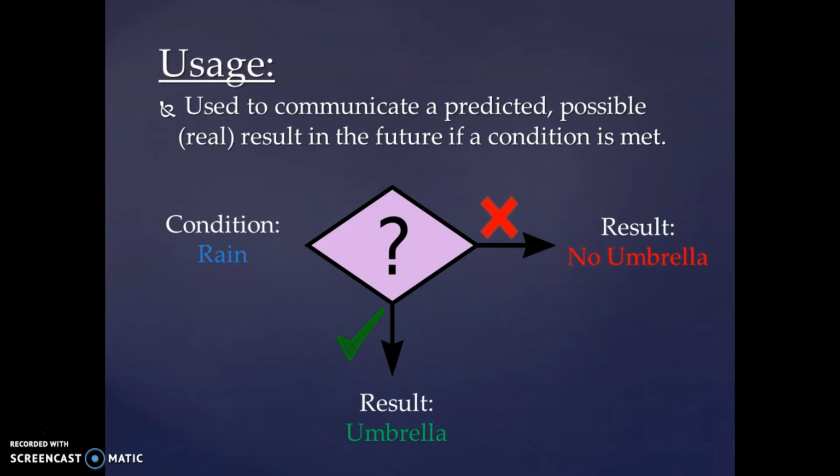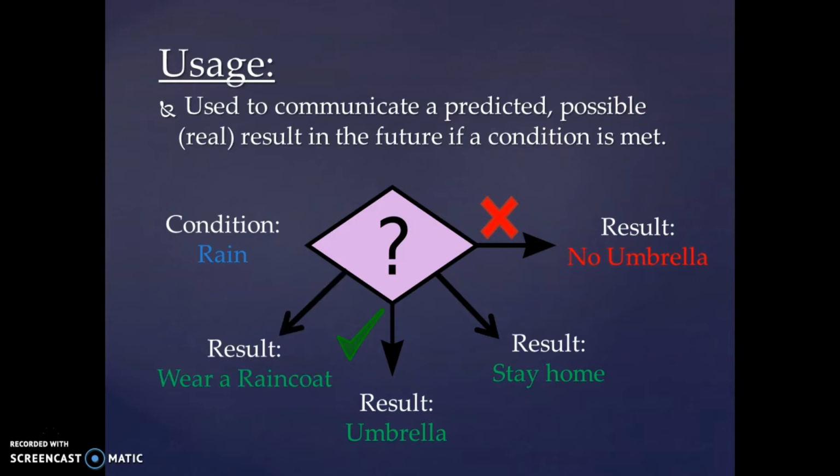Now, I do want to note this is not the only possible result for the condition of raining. There are other results like staying home or wearing a raincoat, but I'm communicating here what I will do if it rains. I will bring an umbrella.